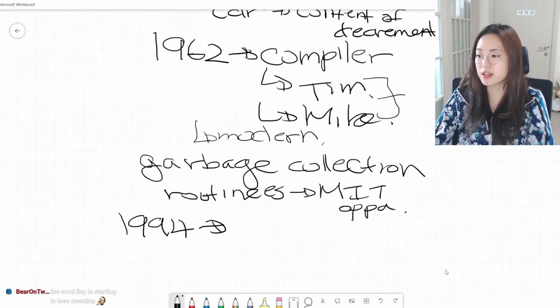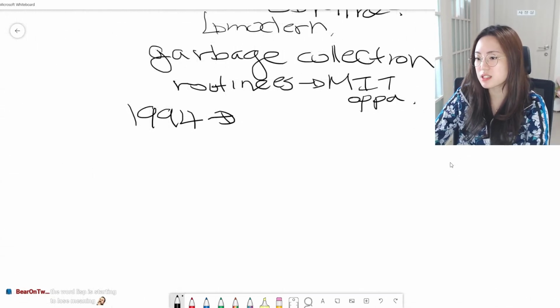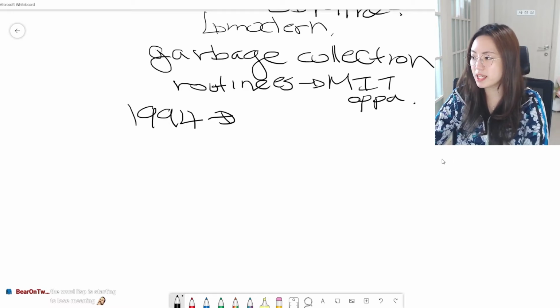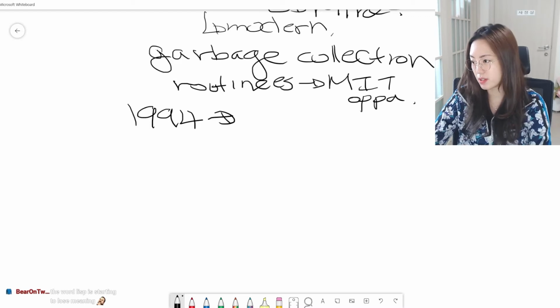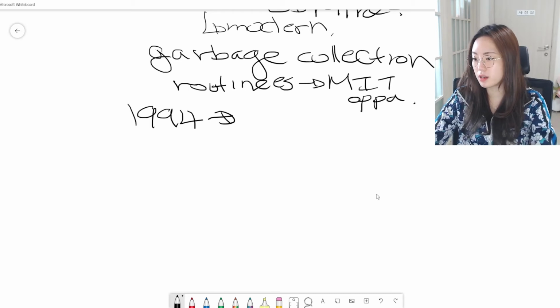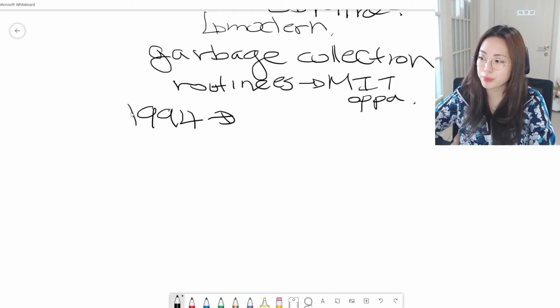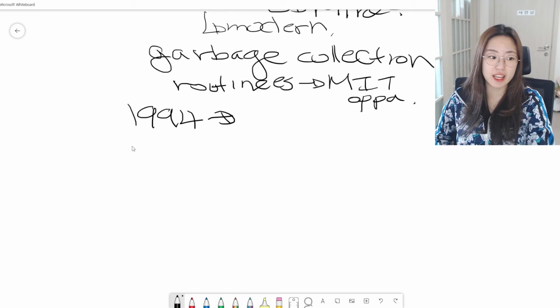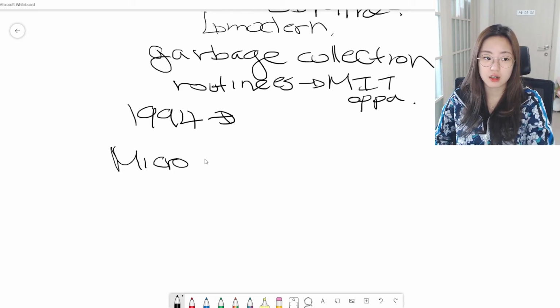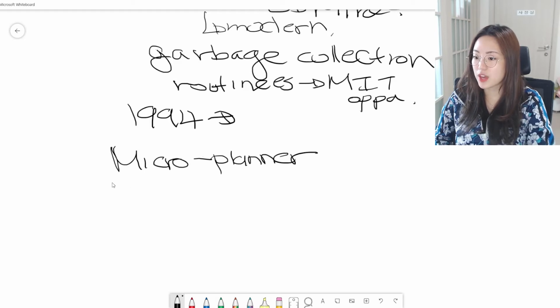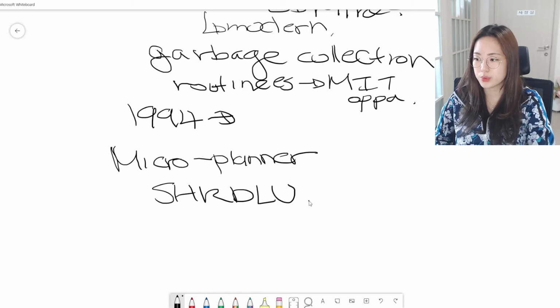So how this connects to artificial intelligence is that their PDP-10 system was used as an implementation of the programming language Microplanner, which was used in the famous AI system SHRDLU.